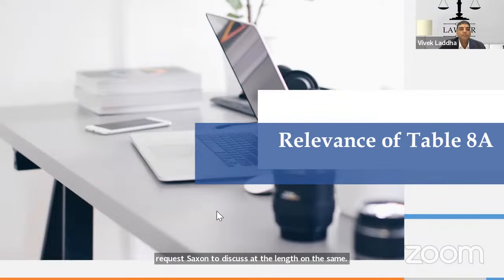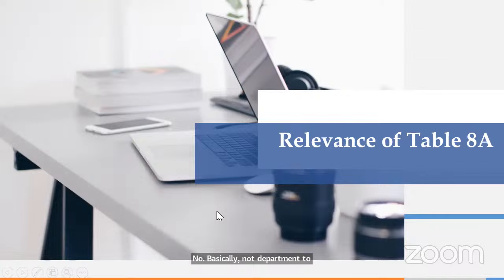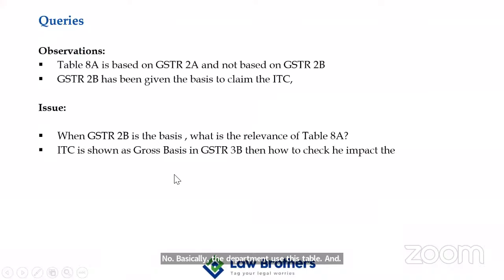Yeah. Basically, the department used this table in a litigative manner. If we see the history of issuing show cause notices for financial year 17-18, they used this table as a weapon.